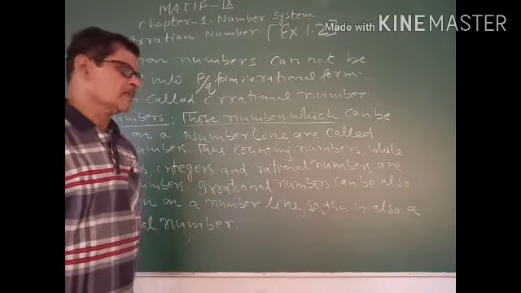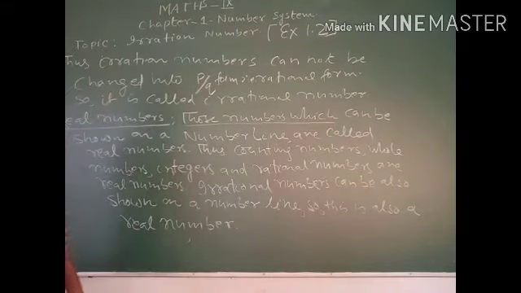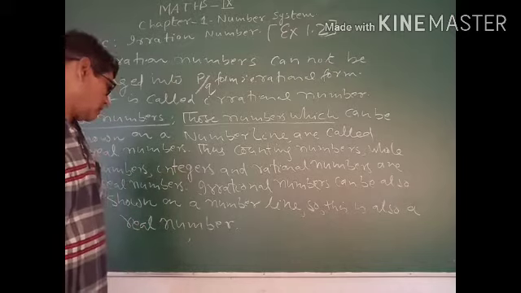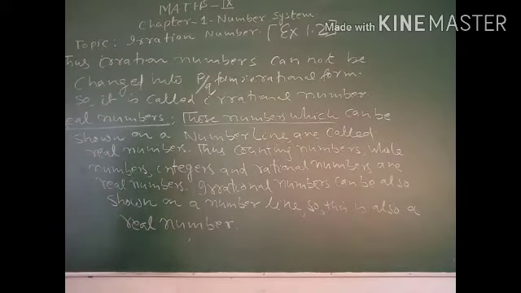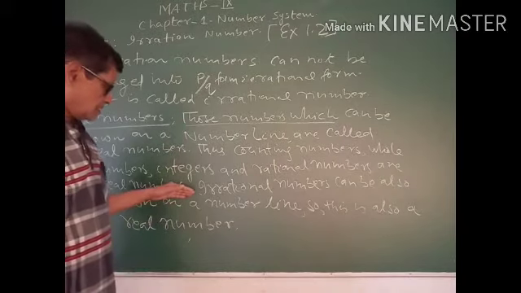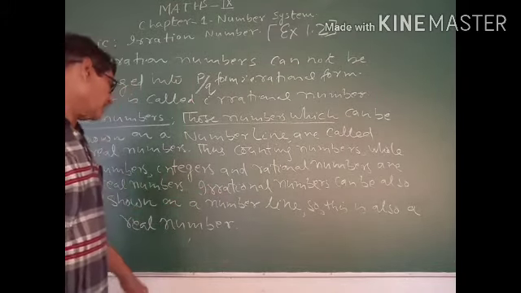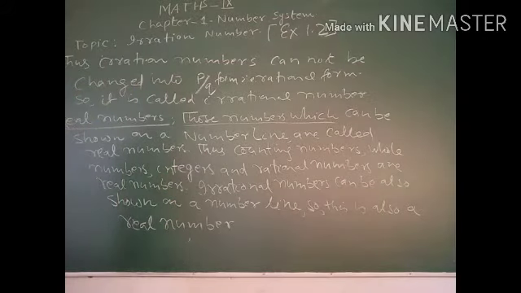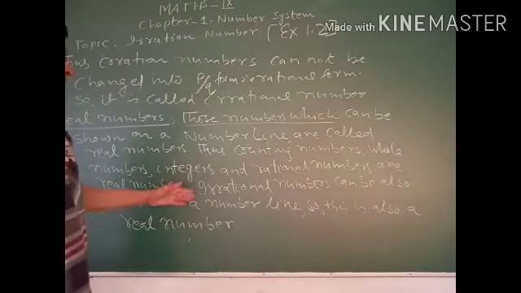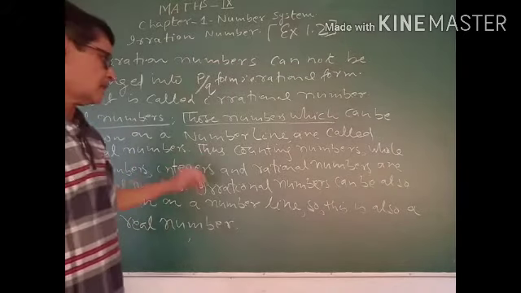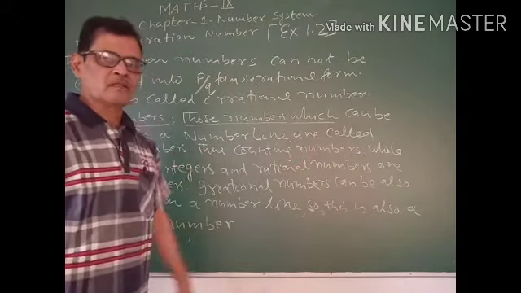Irrational numbers can also be shown on a number line. In the next topic, I shall show different types of irrational numbers on a number line. But at present, learn that irrational numbers can also be shown on a number line, like counting numbers, whole numbers, integers, and rational numbers.